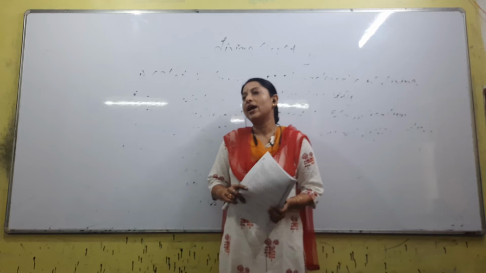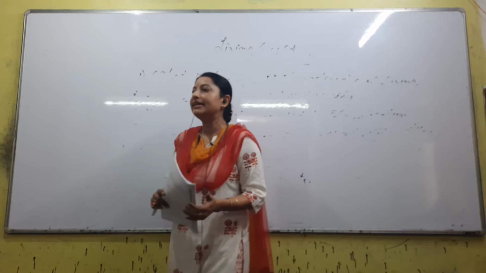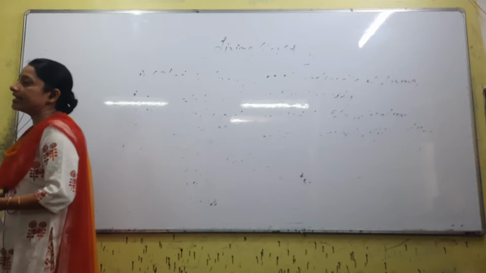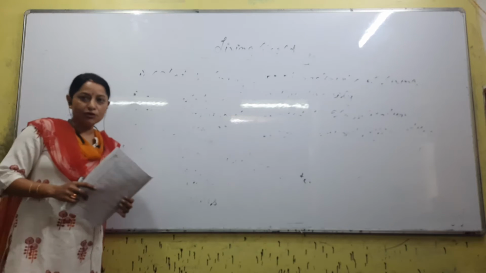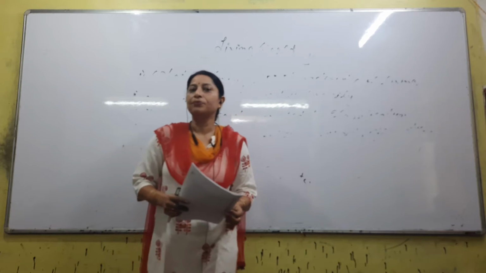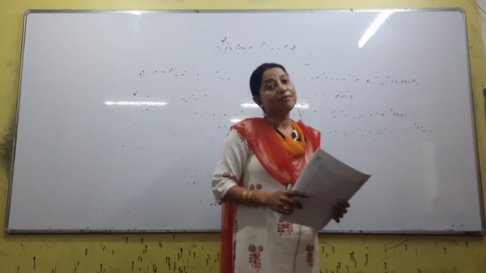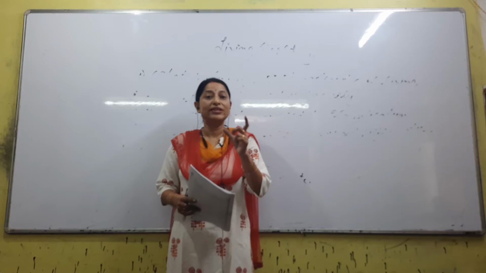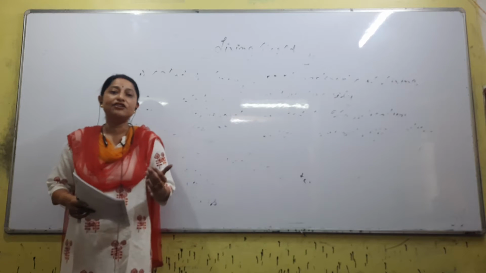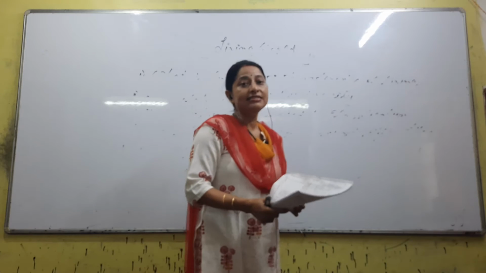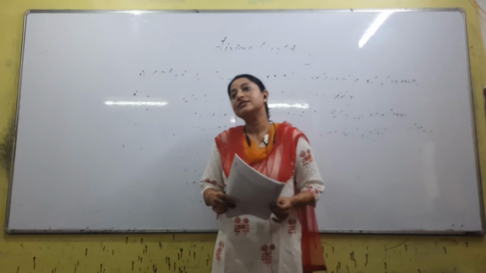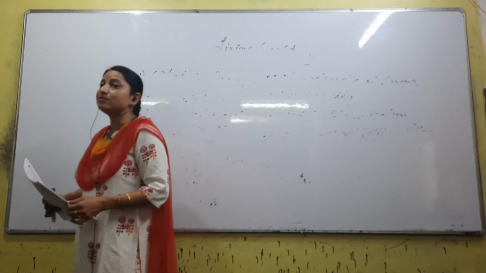Lamarck, what did Lamarck say? Acquired characters are heritable. But that sentence is wrong. Who proved him wrong? The one who conducted an experiment on mice. His name was August Weismann. What did August Weismann do? He took a mouse, and that mouse reproduced for 22 generations. What did he do? He cut the tails of the mice. Even in spite of cutting tails for 22 generations, on the 23rd generation also the mouse was born with a tail. So ultimately it was discussed and it was said that acquired characters are never heritable.